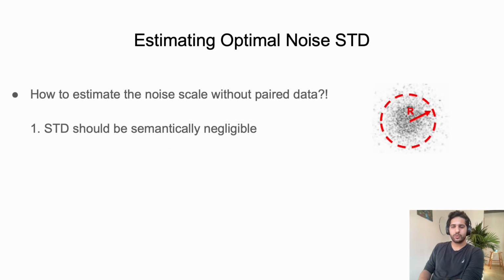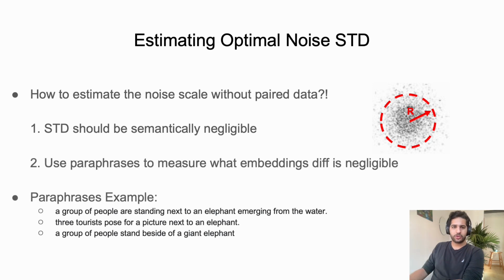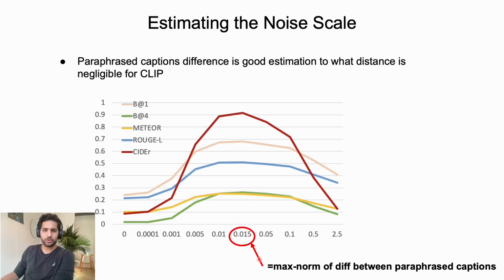Now the question is, how can we estimate the optimal noise scale without using paired data? What we want is to have the standard deviation of the noise be semantically negligible in CLIP embedding. For calculating such a negligible difference in CLIP embedding, we use different paraphrased captions that belong to the same image, and we calculate the max norm between their CLIP embeddings. This will be our approximation for a negligible distance in the CLIP embedding. And apparently this max norm is a very good estimation for the optimal noise scale.